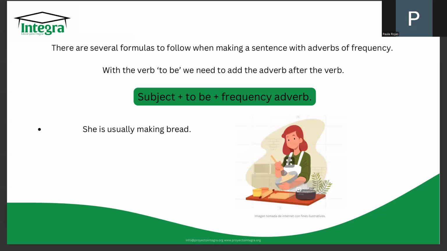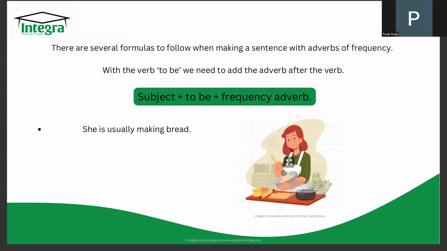So how do we make sentences with these adverbs? There's several ways. So we're going to see what formulas we usually use. So first, with the verb to be. If you're going to use the verb to be as your main verb in a sentence, you have to use this formula. You have to add the adverb after the verb to be.